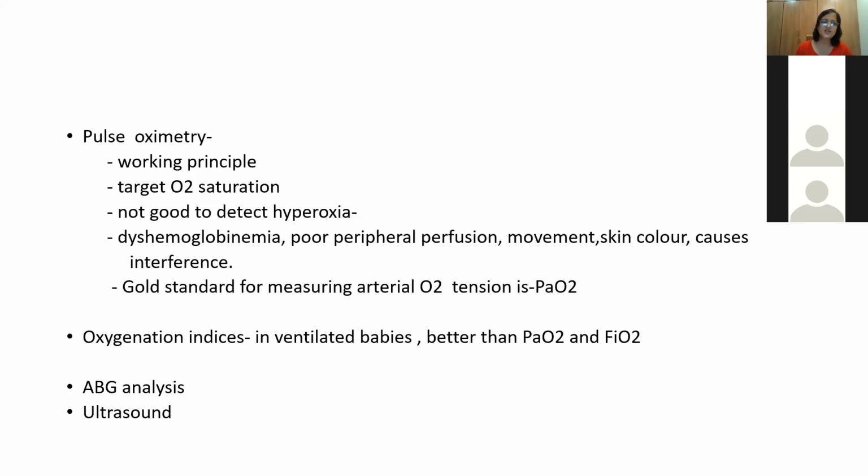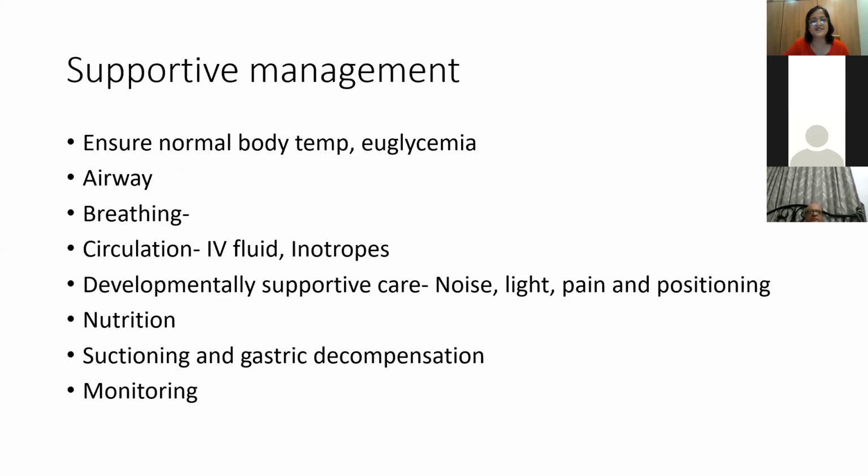So often we have to compromise, and we work with pulse oximetry. There are two other very important things, oxygenation indices and ABG analysis, but these two themselves will take around 1 hour to discuss, so I'm omitting them, but you have to go through them. Especially remember that oxygenation indices are very important in ventilated babies, and are always better than FiO2, and even sometimes better than PaO2. ABG analysis and ultrasound we will discuss in detail in separate classes.